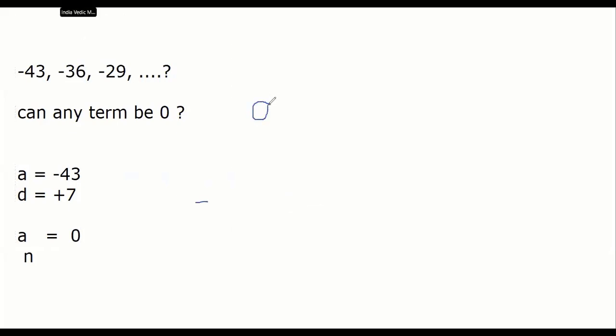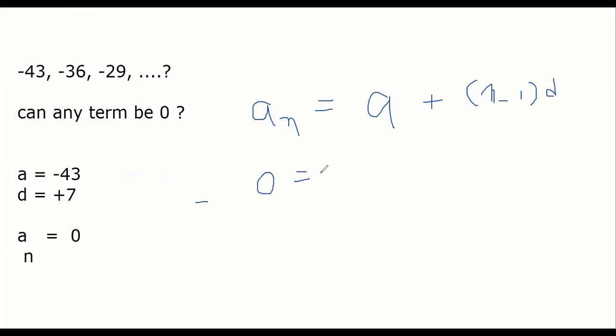So our formula is this, everybody: a_n equals a plus (n minus 1)d. See, there are only two formulas, and that will complete your whole AP. Very handy. So a_n is what? 0, right, Slesha? Yes. a is -43, and d is 7. Yes. So 0 equals -43